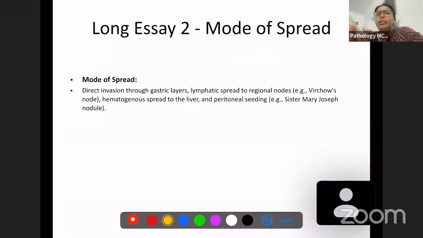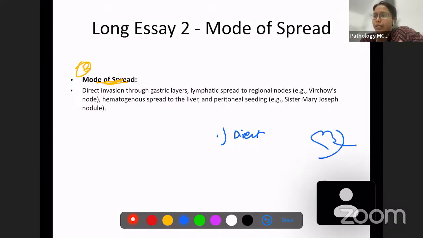Now the third question you have been asked is the mode of spread. Whenever you're asked about the mode of spread, do not think twice, always remember 3 modes of spread. First mode of spread is direct, direct extension. When there is a tumor here, it's going to spread directly to the adjacent organ. This is direct spread, by direct expansion.